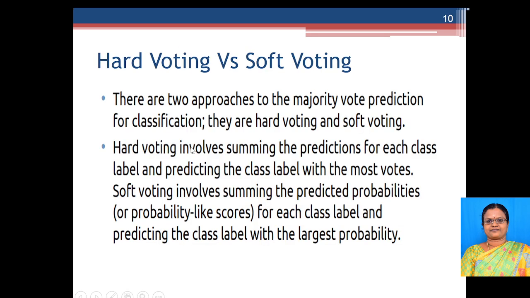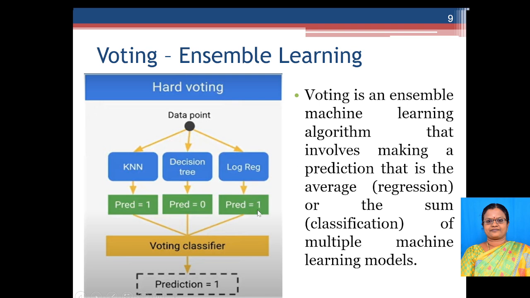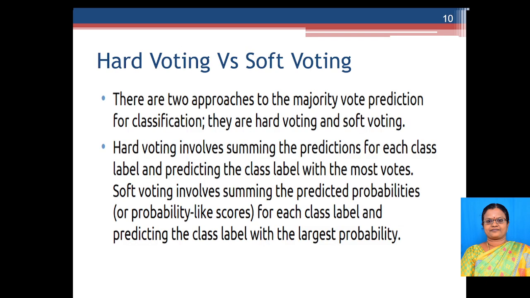So there are two approaches in voting. One is hard voting and the other one is soft voting. Hard voting involves summing the predictions for each class and predicting the class label with the most votes. In our case, I told you the one which has the highest value wins. I gave the data to three different models, and each prediction gives different answers, and the majority prediction wins. So here in our case, the prediction is equal to 1. So this is an example of hard voting.